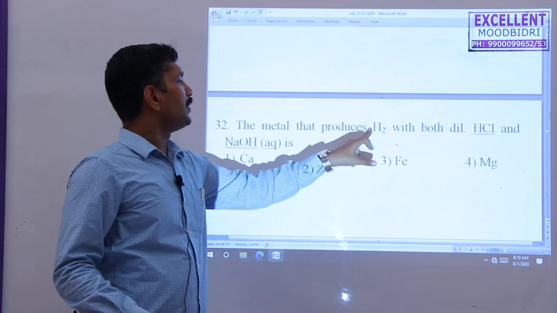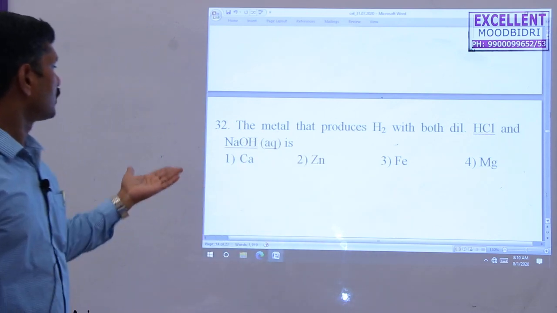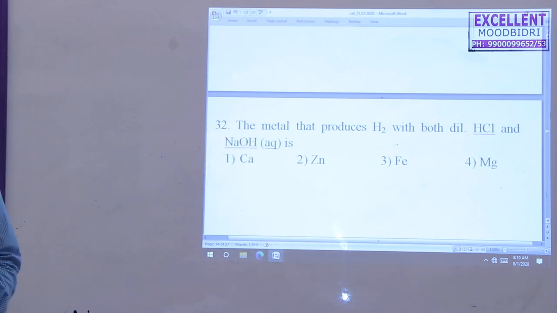Next one, the metal that produces hydrogen with both dilute HCl and sodium hydroxide. Actually, amphoteric elements can produce hydrogen gas in both dilute HCl and sodium hydroxide. A good example is zinc, because zinc produces hydrogen gas in acidic media as well as basic media.